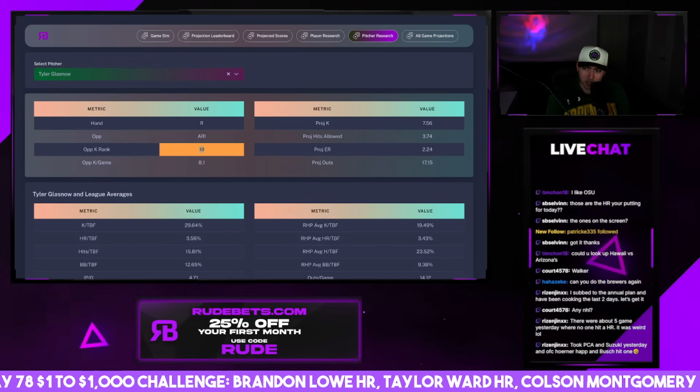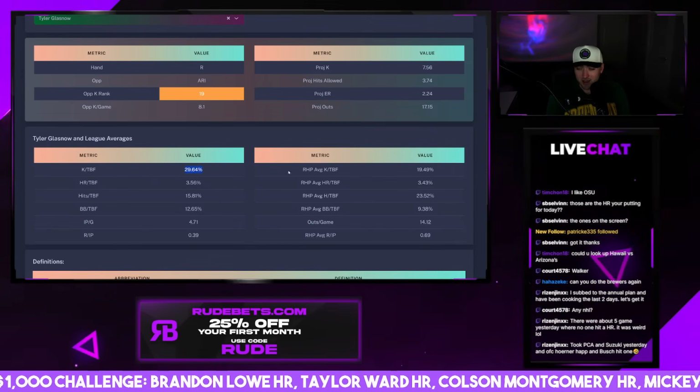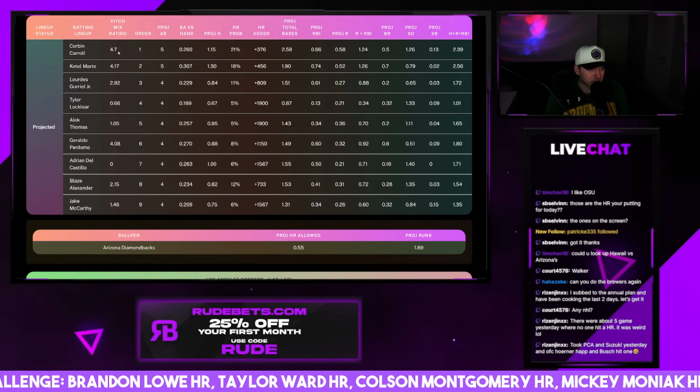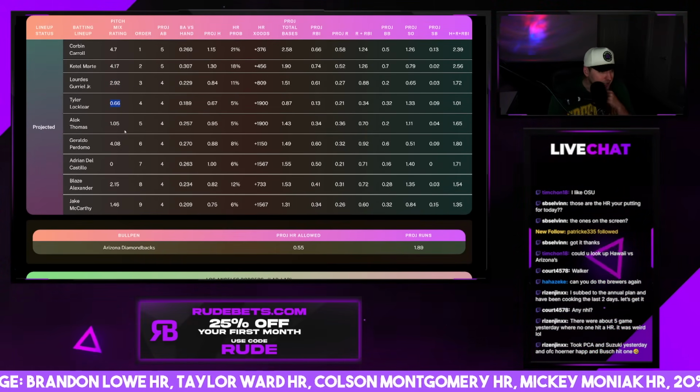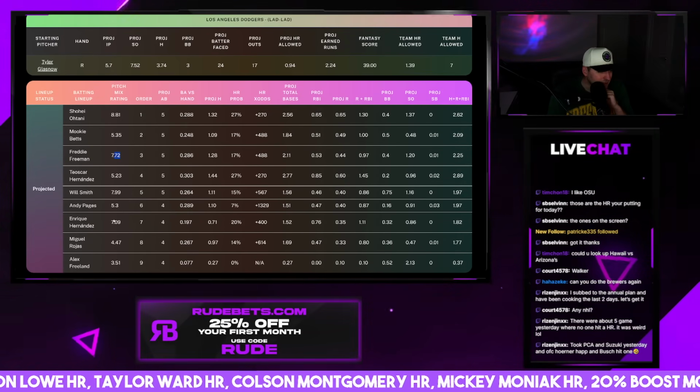It is a tough matchup for strikeouts, to be honest. 19's not great, but his strikeout rate's really high at almost 30% of batters. Pitch mix-wise for these guys also looks pretty bad. 4-4-2, 0-1, 4-0-2, 1, 8-5-7. These look really good.